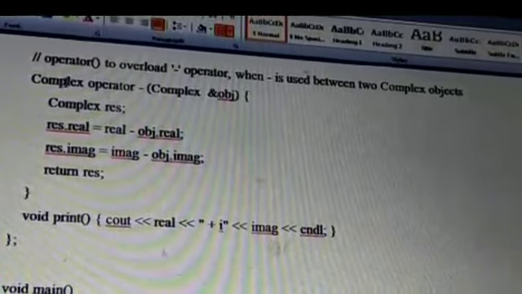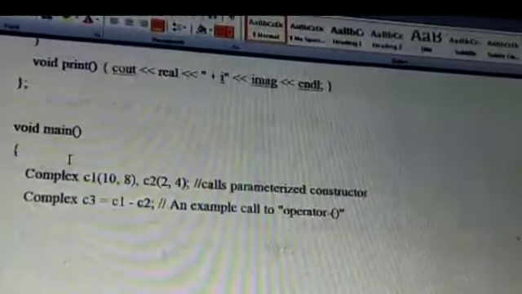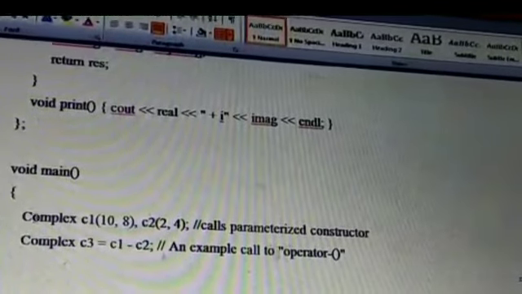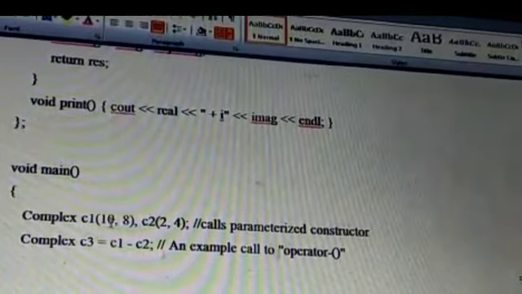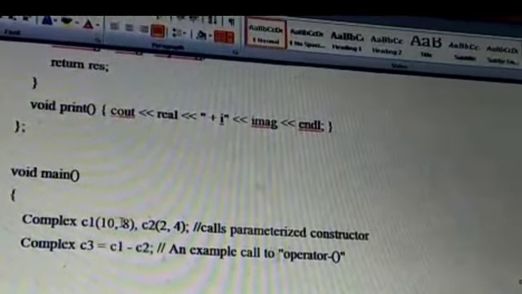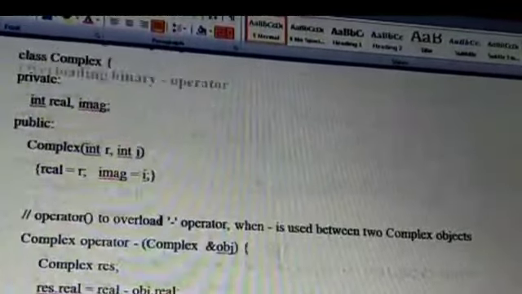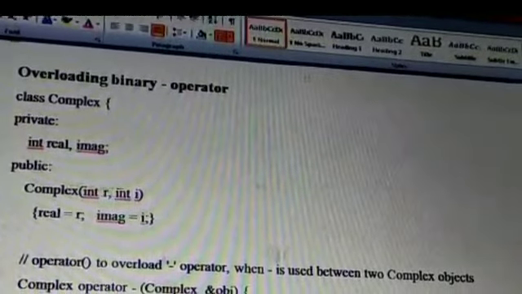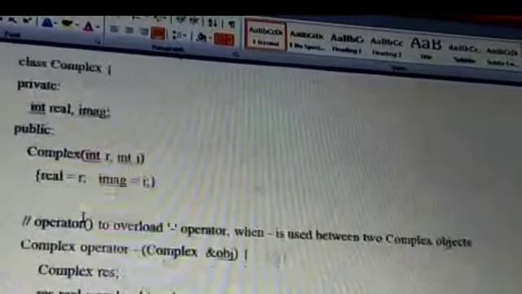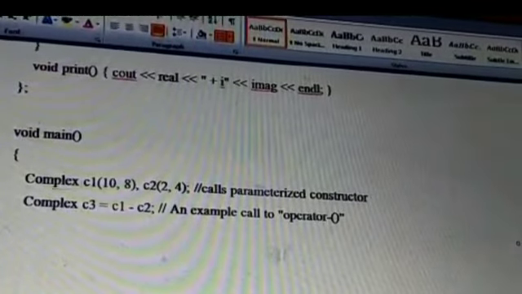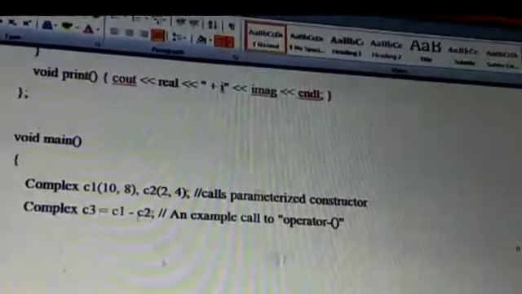The return type is Complex, and before explaining the body of this function, I'll take you to the main function. In main we have declared 2 objects C1 and C2, with the values 8 and 10 for feet and inches, and 2 and 4 for feet and inches. So through this parameterized constructor, these 2 objects C1 and C2 are initialized. Again we will come to the next line, which is Complex C3 = C1 - C2.